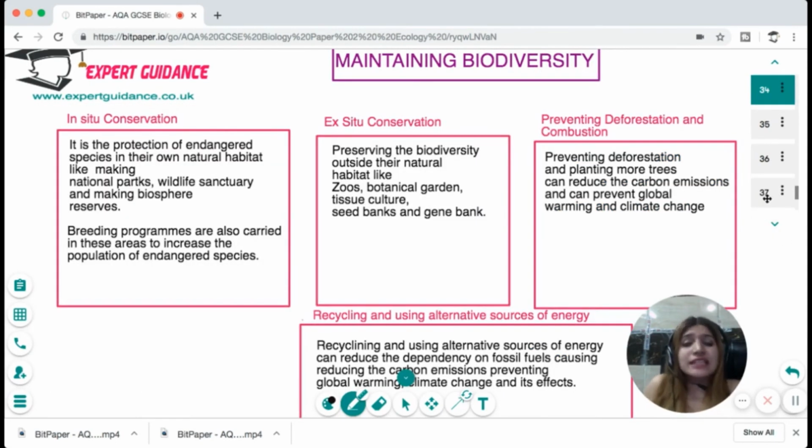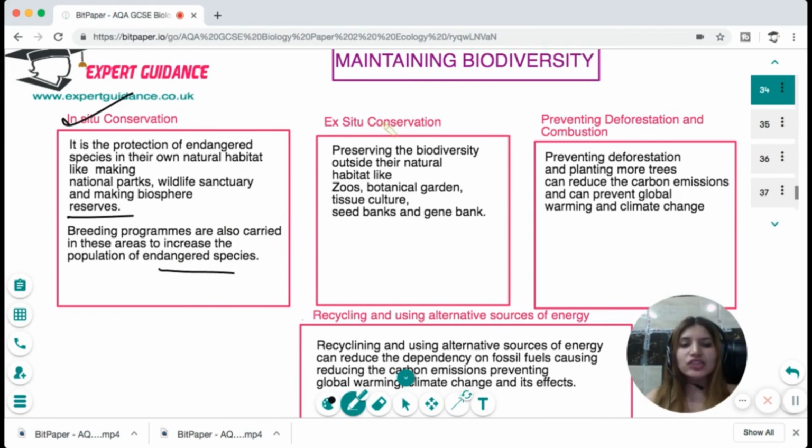Now, since we have seen that biodiversity is very important to us, and there are many ways in which biodiversity is at threat, we should maintain the biodiversity. Now, how can we maintain the biodiversity? First, we can do in situ conservation. In situ conservation is protecting the endangered species in their own natural habitat, like making national parks, wildlife sanctuaries, making biosphere reserves. And in this in situ conservation, we also carry out breeding programs, and these breeding programs are carried out to increase the population of endangered species.